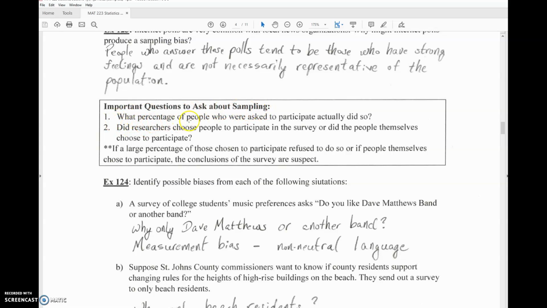There are important questions that we should ask about sampling. One, what percentage of people who were asked to participate actually did so? Two, did researchers choose people to participate in the survey, or did the people themselves choose to participate? And if a large percentage of those chosen to participate refused to do so, or if people themselves chose to participate, the conclusions of the survey are suspect indeed. We do not any longer have a random sample. These people are not randomly chosen to participate.